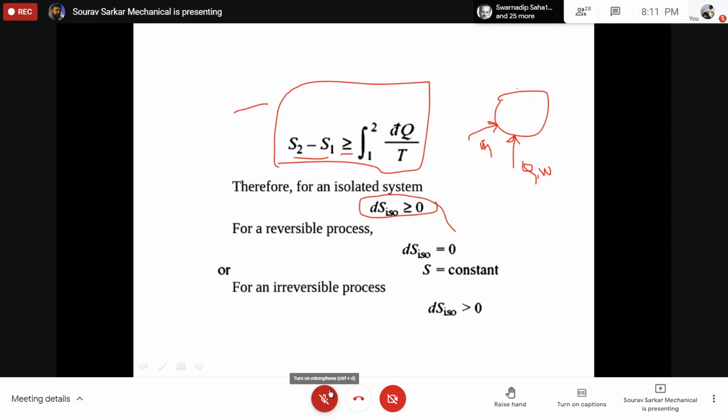So it is not interacting with the surrounding. It is basically called the isolated system. If it is an isolated system, then for a reversible process, I can write that dS equals 0. So the entropy change is 0. But in that isolated system, if there are processes which are not reversible, those are irreversible, the entropy will increase.